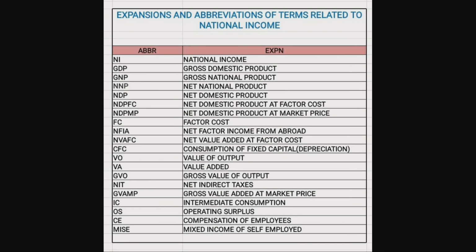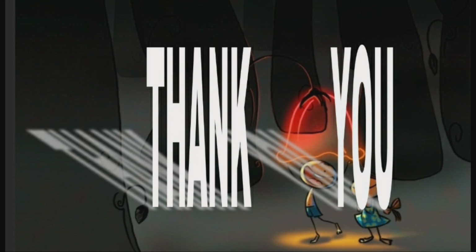Children, for your reference, I have given the abbreviations and expansions of different terms which are used in this chapter. It's very important for you, so learn these abbreviations and expansions thoroughly. Okay? So we can conclude this session now.